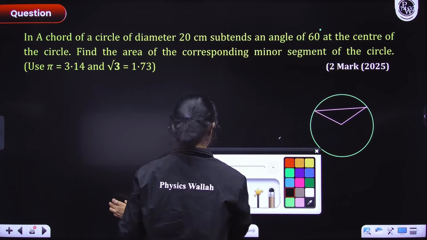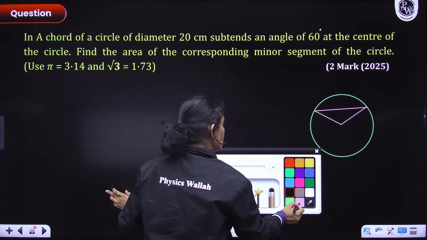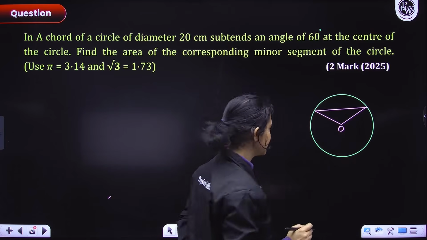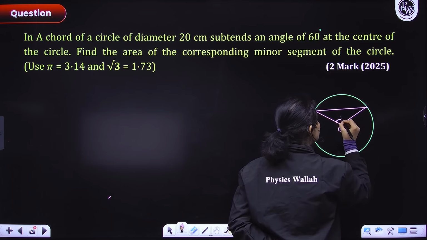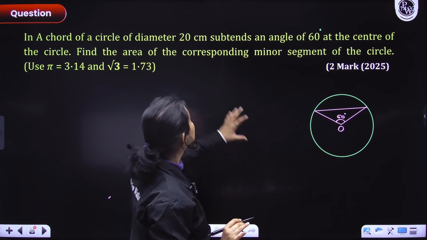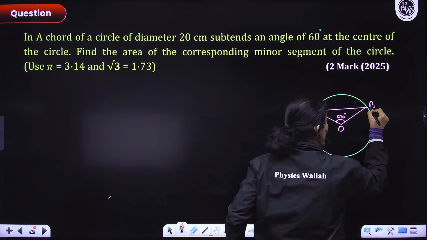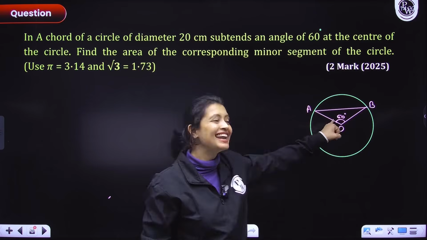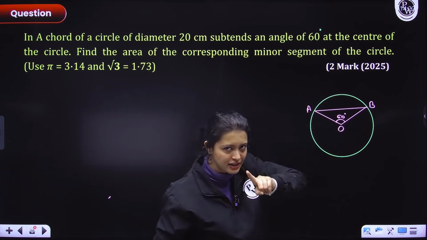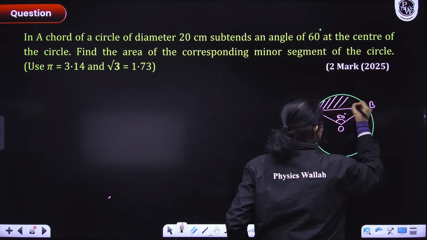Okay. Chalo. So now let's take O as the center of the circle. O is the center of the circle, right? The central angle is said to be 60 degrees. This is the angle 60 degrees that the chord subtends. What is the chord? This here is the chord. AB is the chord. So the chord AB is subtending an angle of 60 degrees at the center of the circle. Can you see this chord subtending this angle at the center? It is, right? We have to figure out this area here, everyone.